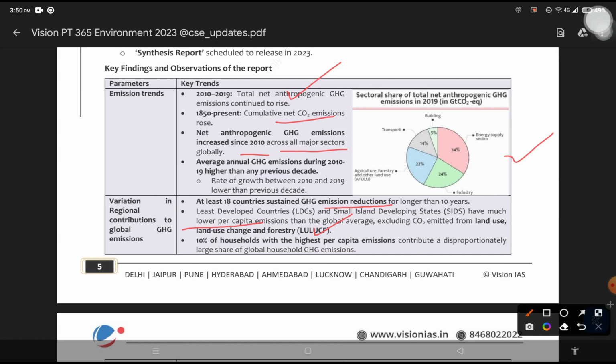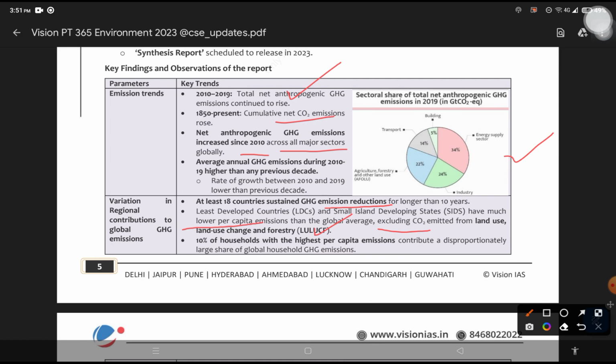So why is LULUCF data being excluded? This concept you have to understand. The reasons for focusing on emissions excluding the LULUCF are the importance of decreasing carbon dioxide and other greenhouse gas emissions from fossil fuel combustion, industry, agriculture and waste sources in order to limit warming to 1.5 degrees centigrade.